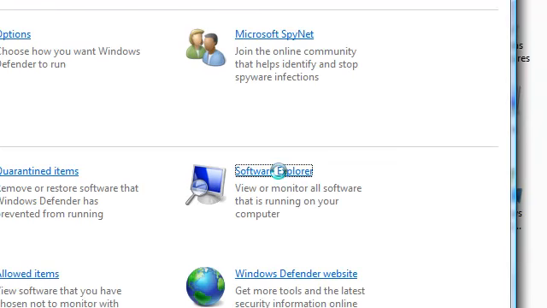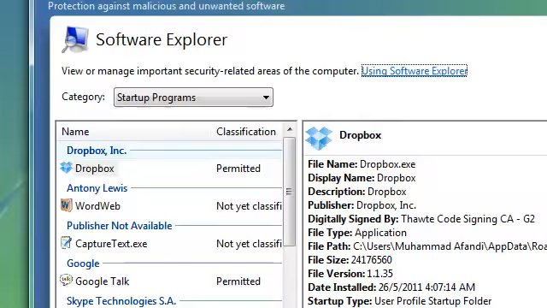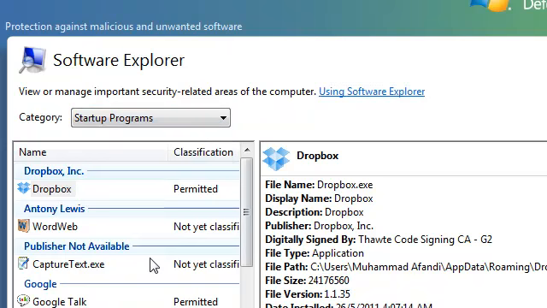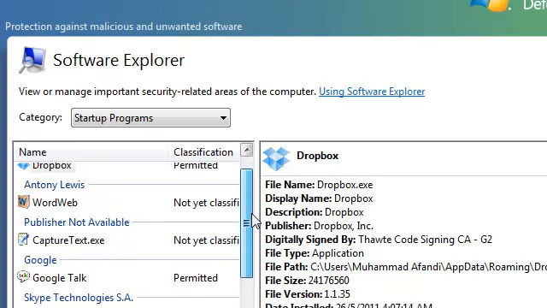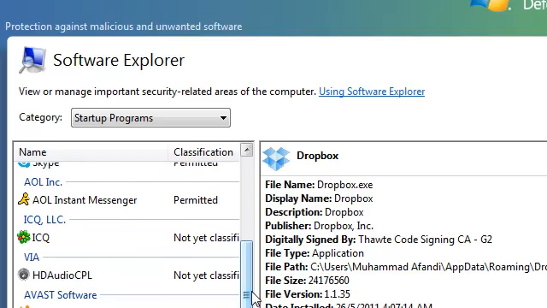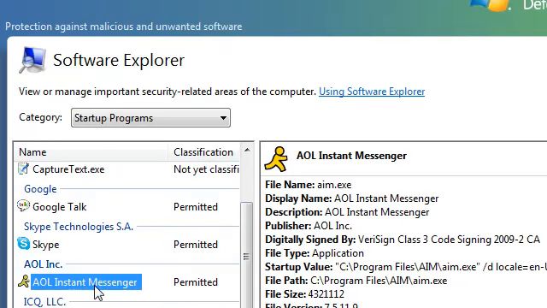And you can see that this will have tools, so you just click on tools and then click on Software Explorer. As soon as you click on Software Explorer, you can look at all the startup programs, all the irritating programs that automatically open without your permission at the start of your computer. So some things you're happy with opening automatically, like all this stuff, except for AIM. Where the hell is AIM? There you are. AIM is also known as AOL Instant Messenger.